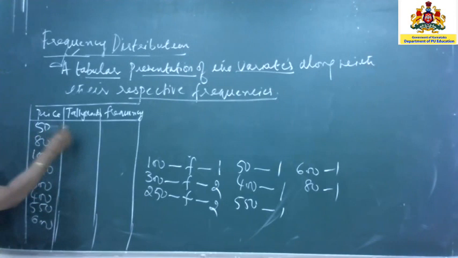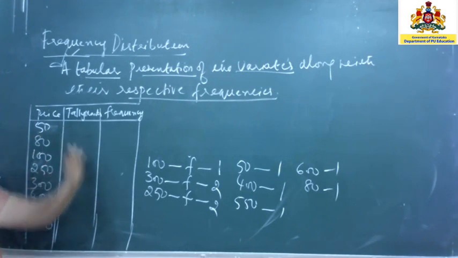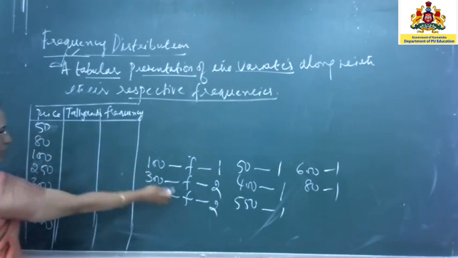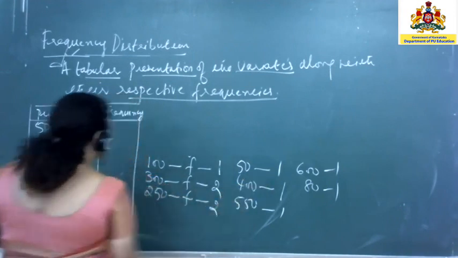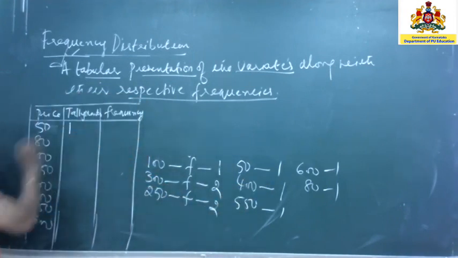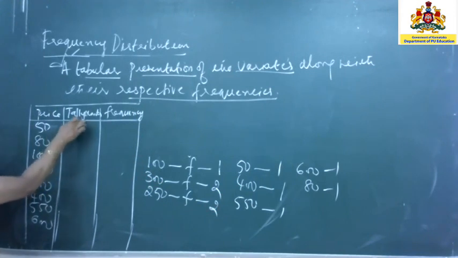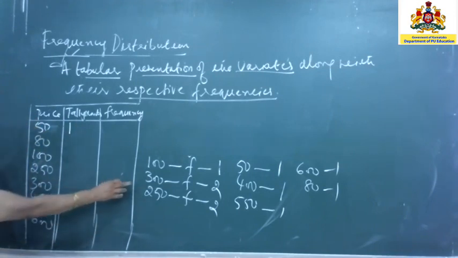Now I'll tell you about the tally marks. The first number is 50. How many times has it appeared? Once. So you will draw one vertical line. That is a tally mark. A tally mark is nothing but a vertical line which represents the number of times this variate, 50, has appeared. Now go to the next one.